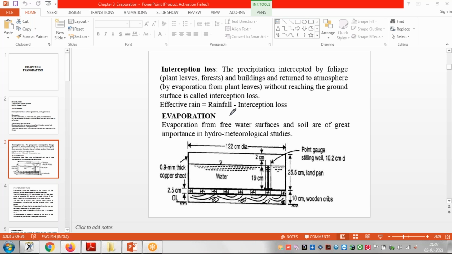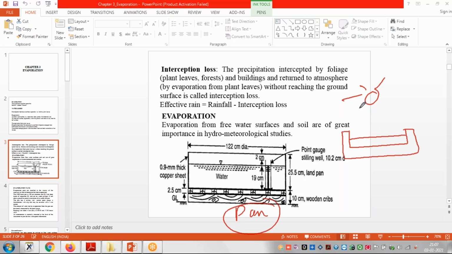Now, how is evaporation calculated? Evaporation from free water surface and soil is of great importance in hydrological studies. There is one pan. A pan is just like an instrument in which water is kept, and once the sun is there, every day this water level will decrease.